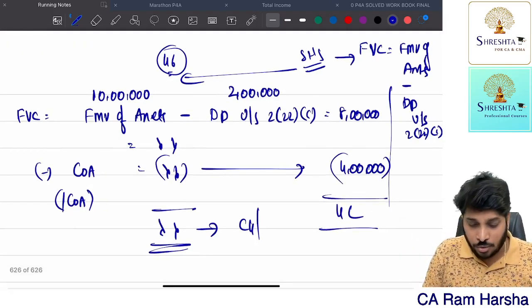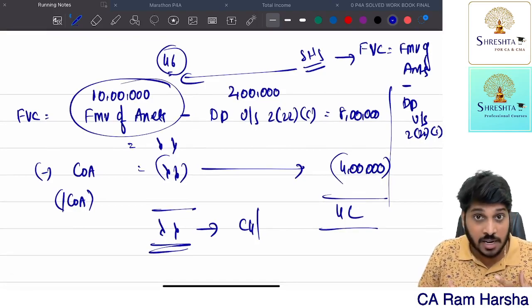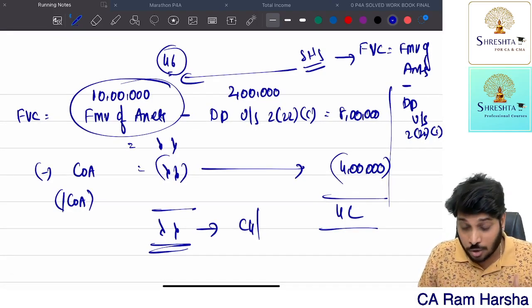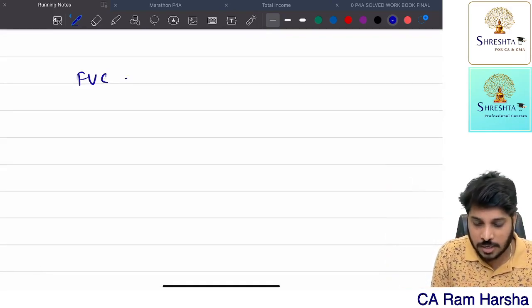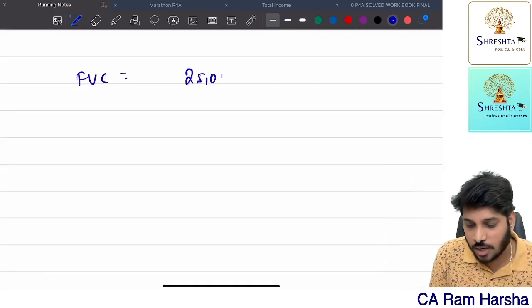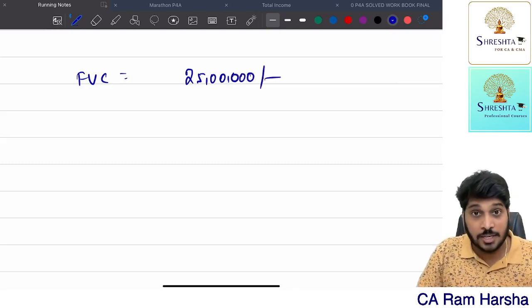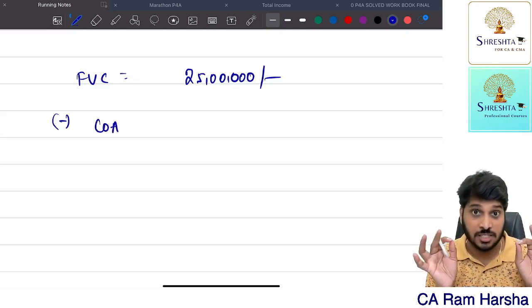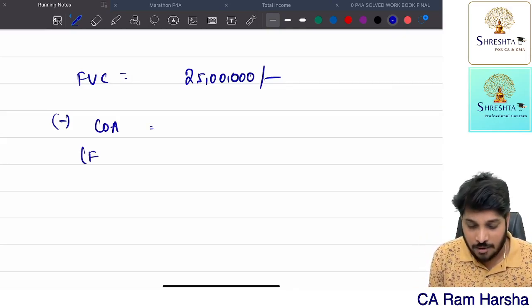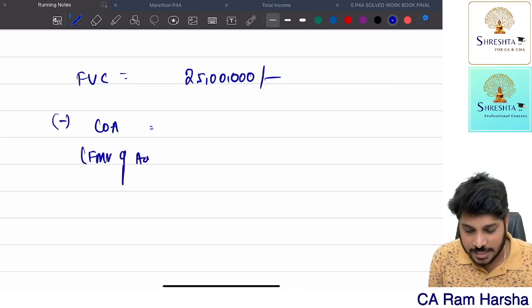Fine. Now this asset which I got, with a market value of 10 lakhs, I subsequently sold to somebody else. I sold it for a consideration of 25 lakhs, after some 5 or 6 years. Now, what is the cost of acquisition? This is the question. The cost of acquisition is the fair market value of the asset distributed on the date of distribution.